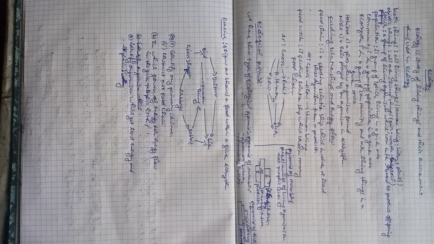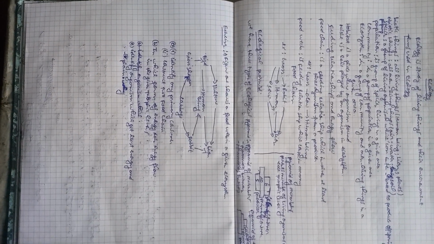But cow and human together form a population. Means many species form a population, many populations form a community, and many communities form an ecosystem.